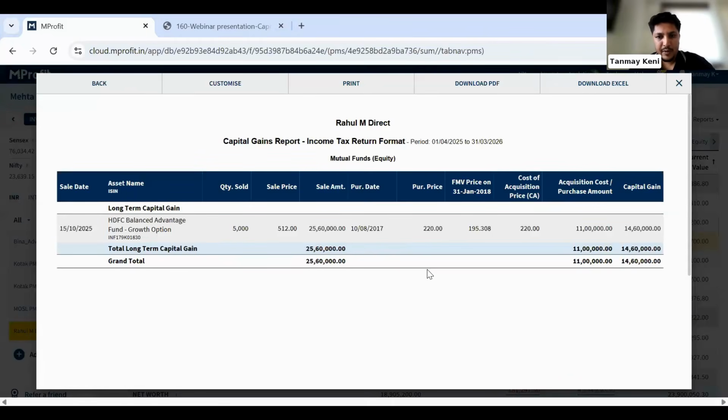Like this. So this is one of the equity mutual funds. Here also it was purchased before Jan 2018, so the grandfathering clause is applicable. And you can see that it's basically considering it as a long-term capital gain. So if there is a short-term and long-term, you will see everything in a single report as well. Just look at the asset name column where there's a label called long-term capital gain. Similarly, if there is a short-term, that will also appear in the same report.